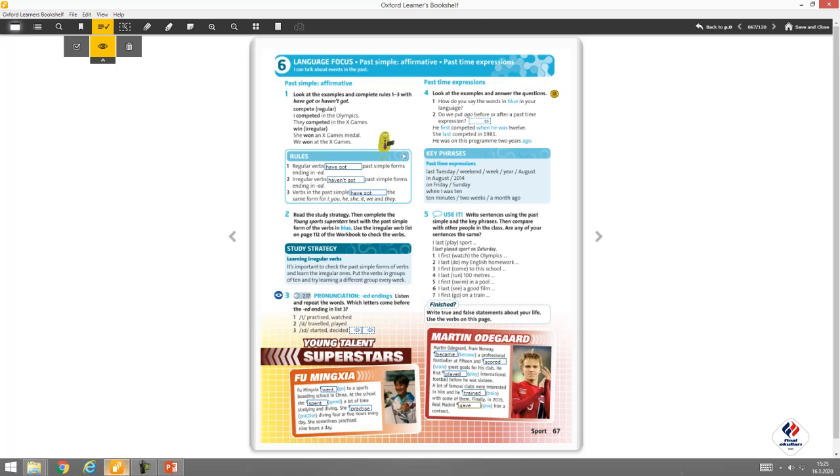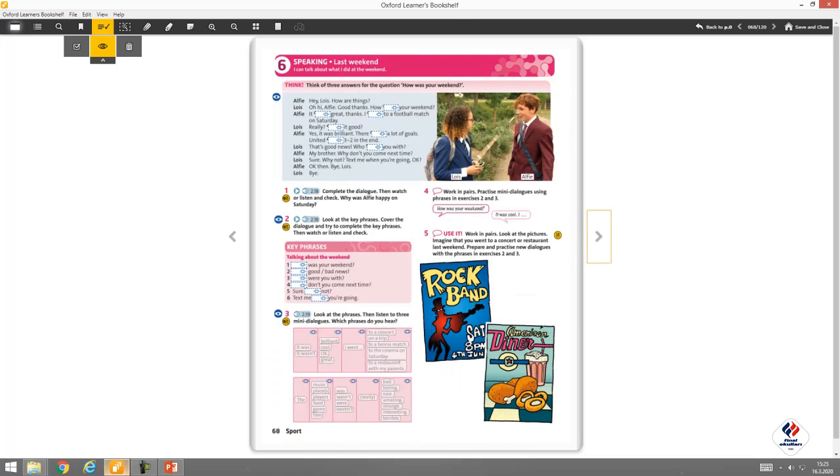See is the verb 1 form, but its verb 2 form in simple past tense is saw, so it's another irregular verb. And our last verb, go, its verb 2 form is went, so you can say that it's an irregular verb too. Now we have a conversation here. I want you to listen to the conversation, then fill in the gaps.